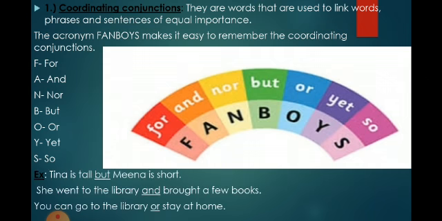Tina is tall but Mina is short. She went to the library and brought a few books. You can go to the library or stay at home. So, the sentence contains two independent statements or two statements of equal rank or importance. Hence, the conjunction that joins together these two statements or clauses of equal rank is called a coordinating conjunction. Coordinating means of equal rank. A coordinating conjunction joins together clauses of equal rank. Clear, children? Now, come to the next.